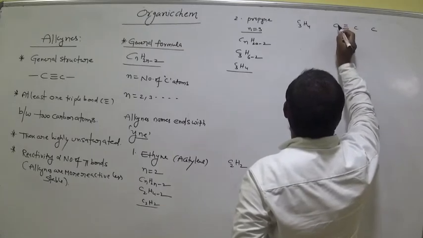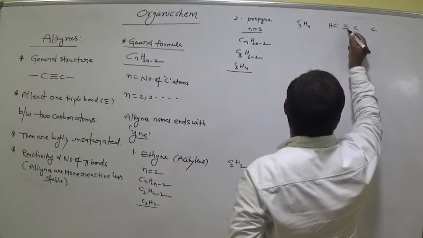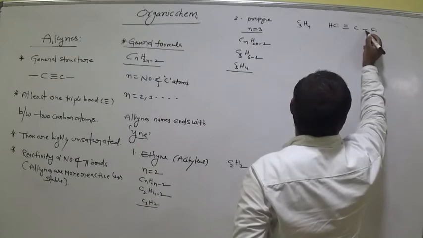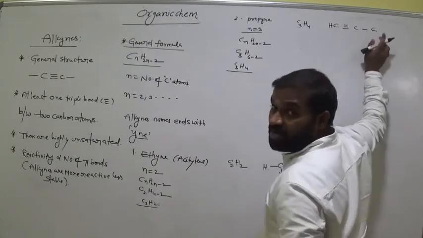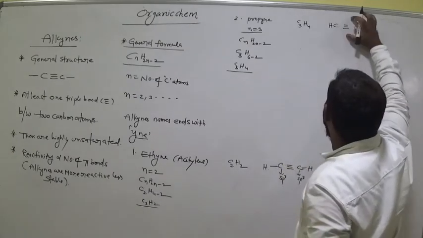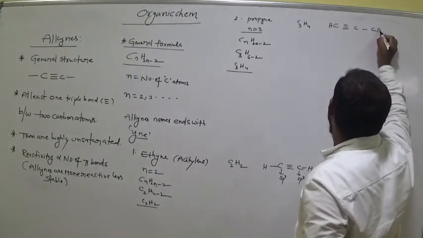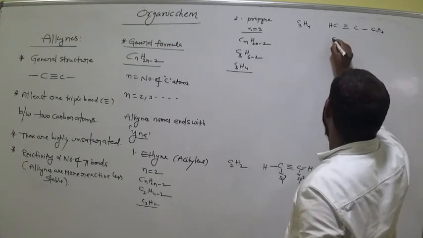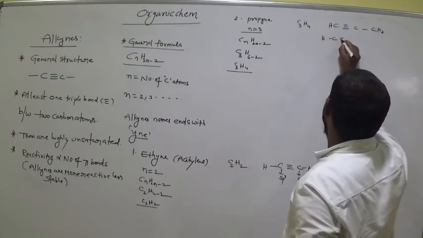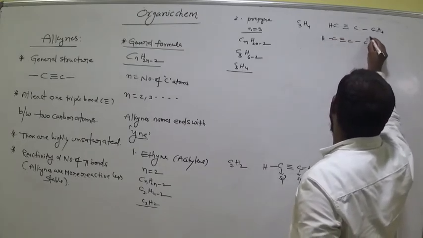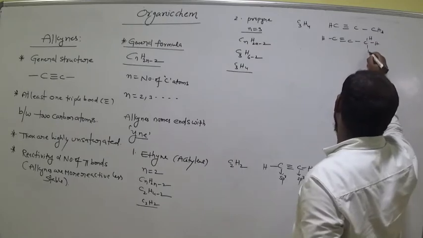This carbon is with 3 bonds, so it needs one more hydrogen. 1 plus 2. 1, 2, 3. This carbon is already bonded with this carbon, so totally 4 bonds are enough. No hydrogen needed here. This one needs 3 hydrogens. So its structure is CH triple bond C, CH3.